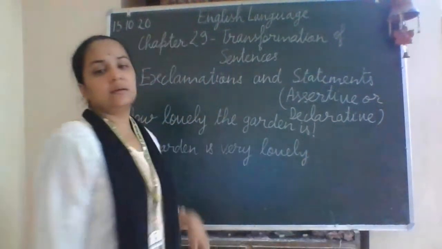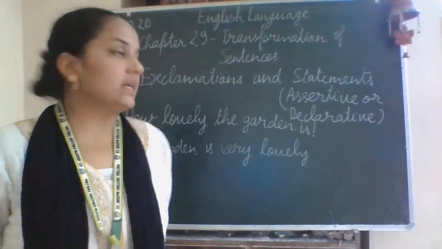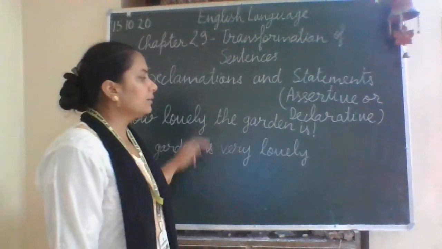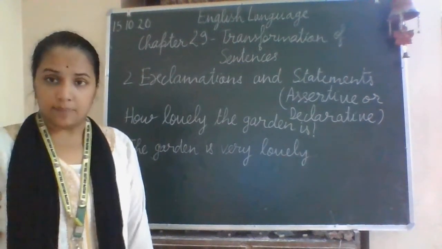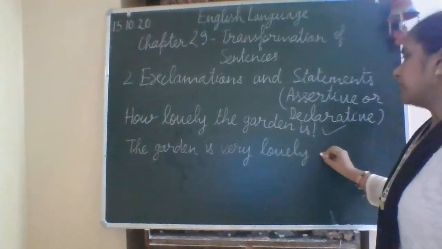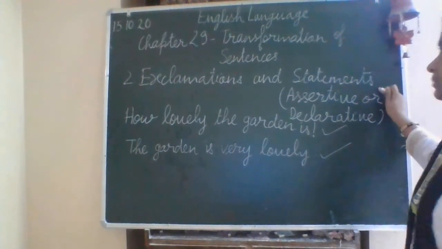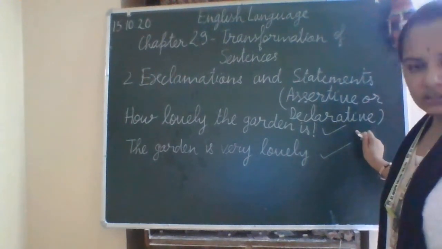Here also you can see that the meaning we derive from both sentences is the same. But the first is an exclamatory sentence and the second one is a statement, or we can say an assertive or declarative sentence.